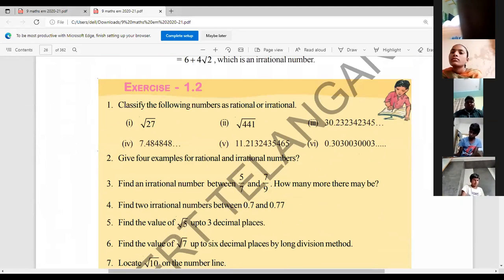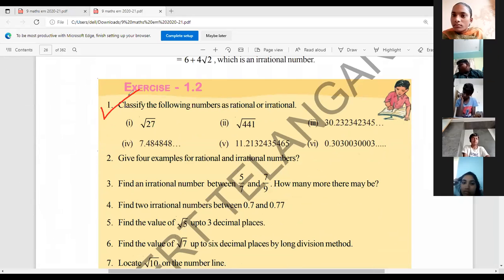Look at that, Nana. Classify the following numbers as rationals or irrationals. The first bit is homework. The entire first bit is homework. If you didn't get it, then we will discuss. I think I have already explained very clearly about these rationals and irrationals. Complete the first bit as homework. And the second one, give 4 examples for rational and irrational numbers. This is also homework.